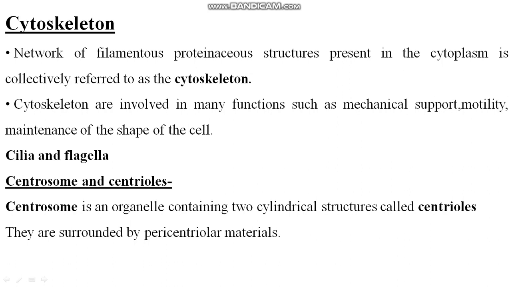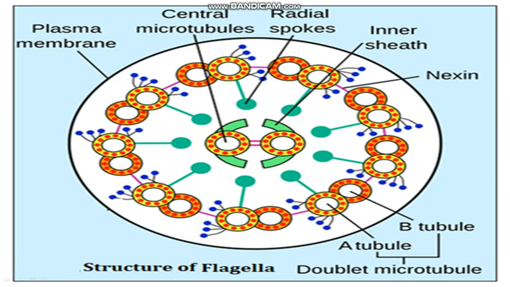Now see the cilia and flagella. I'll tell you the structure of flagella. You see the centrosome and centrioles. Centrosome is an organelle containing two cylindrical structures called centrioles, right? They are surrounded by pericentriolar material. So see, this is the structure of flagella here. This is made up of nexin. This attachment is called the nexin, right?